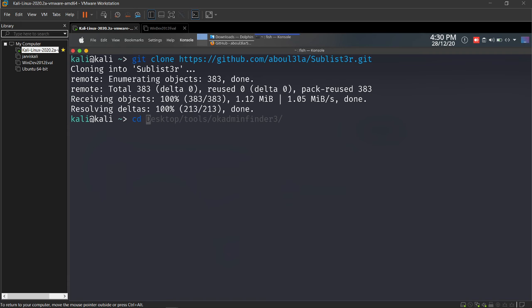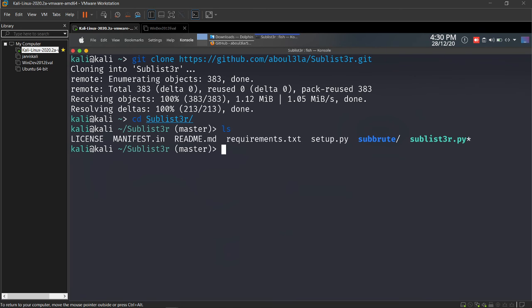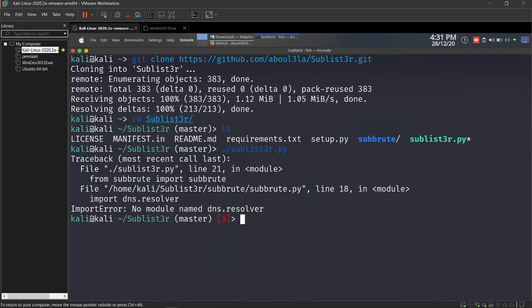So let me move into that directory and give ls. ls is a command used in Linux machines to list all the directories or files present inside a particular folder. For now we have sublist3r.py. It is an executable file. So for now let me give dot slash sublist3r, and press enter.